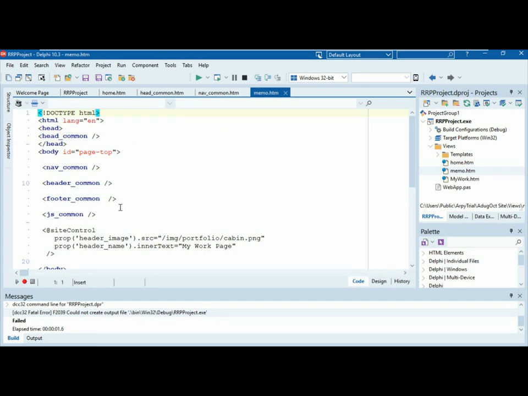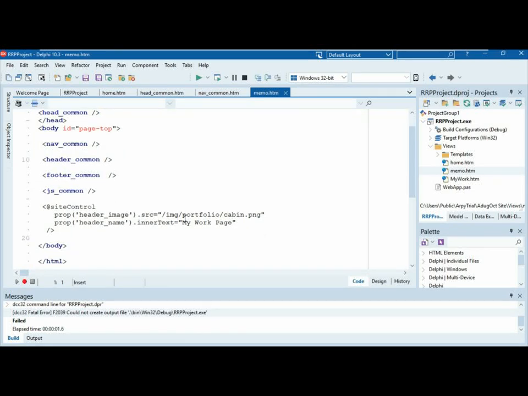Obviously, we don't want some of the things that are in there. So for a start, we don't want it to be called My Work Page. We want it to be called Memos or something like that. So let's call it Memos. With one M, Memo. Oh, I'm going to get there. Memos. All right, let's call it that. The other is I don't want this image, but I can just turn it off.